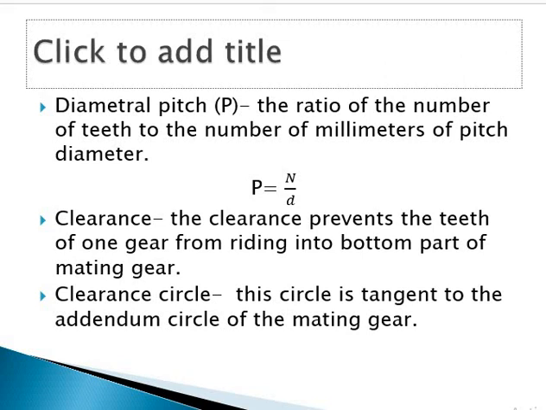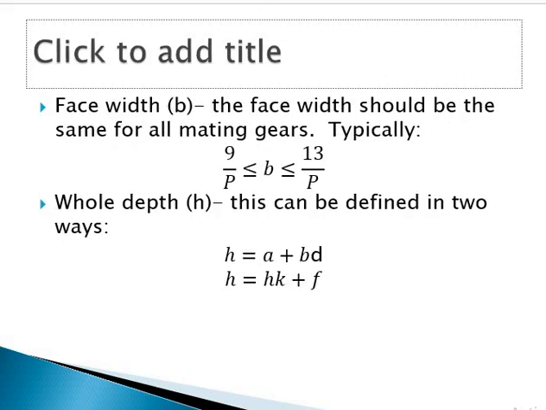Next, one more important term is called module. Module is the ratio of pitch circle diameter to the number of teeth on the gear. Mathematically we can express module, denoted by small m, as m is equal to D by t, capital D by t.